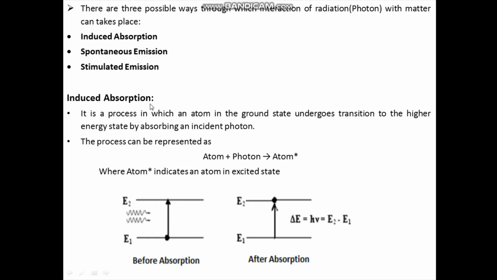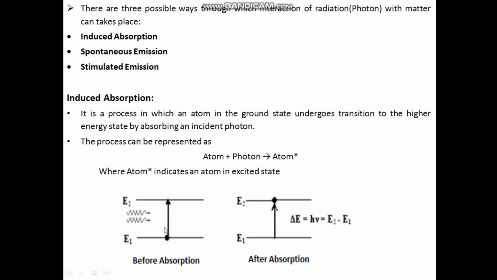Now what is induced absorption? It is a process in which an atom in the ground state undergoes transition to a higher energy state by absorbing energy of the incident photon. In this diagram, this is before the interaction and this is after the interaction.